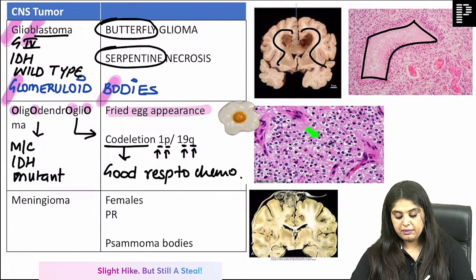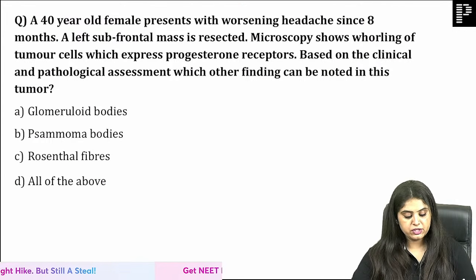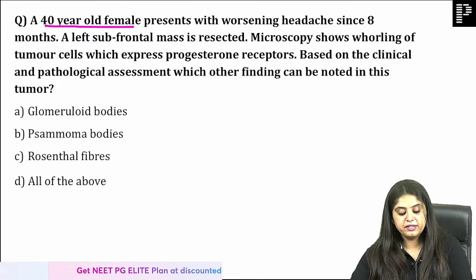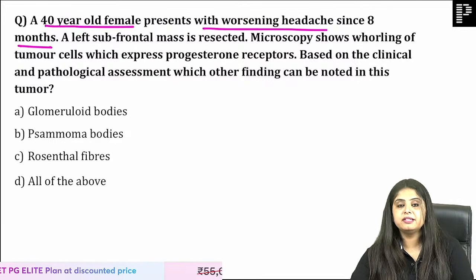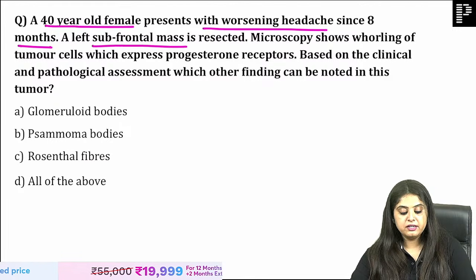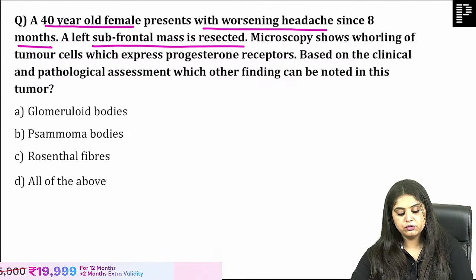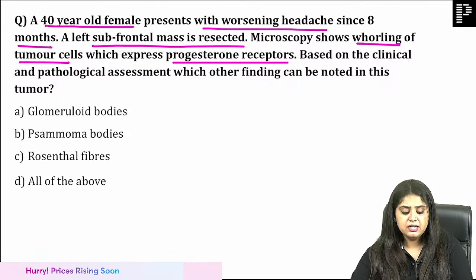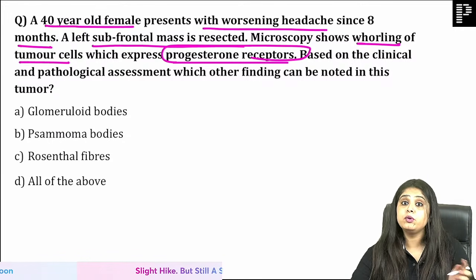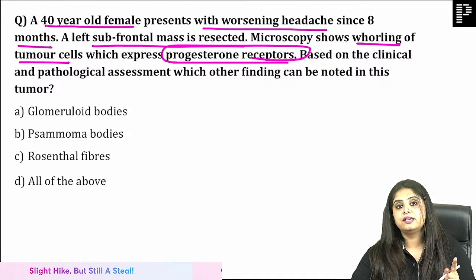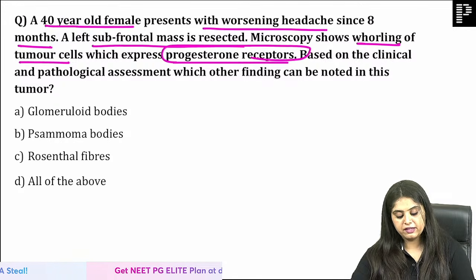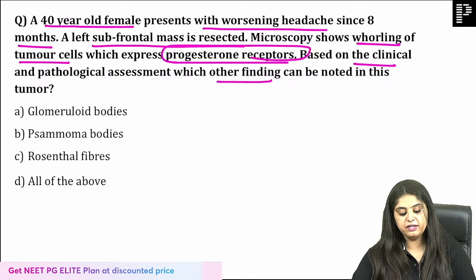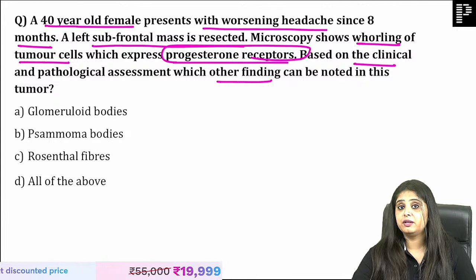Coming to the next, maybe before I move forward, you can answer one question. A 40-year-old female presents with worsening headache since 8 months. A left subfrontal mass is resected. Microscopy shows whirling of the tumor cells with progesterone receptors. A brain tumor which is hormone dependent is only one, and that is meningioma. Now they've asked you based on this, which other finding will you see? Over here, it's not all of the above, although you want to.